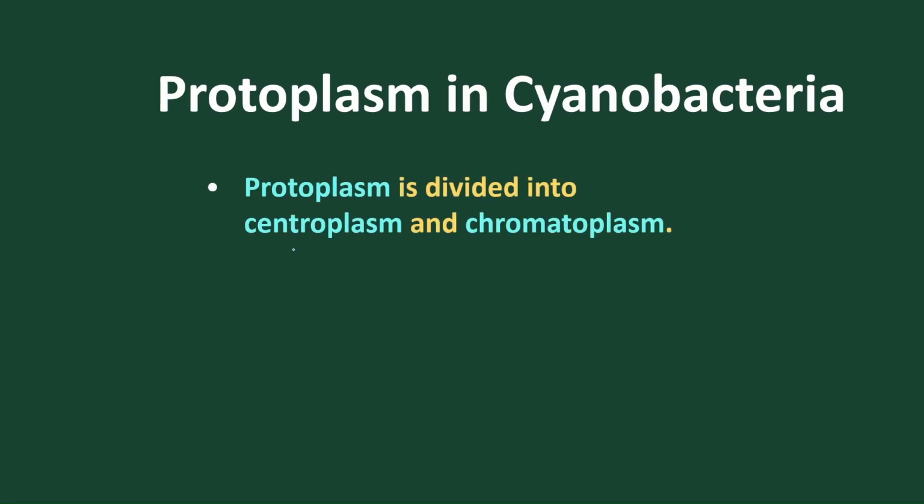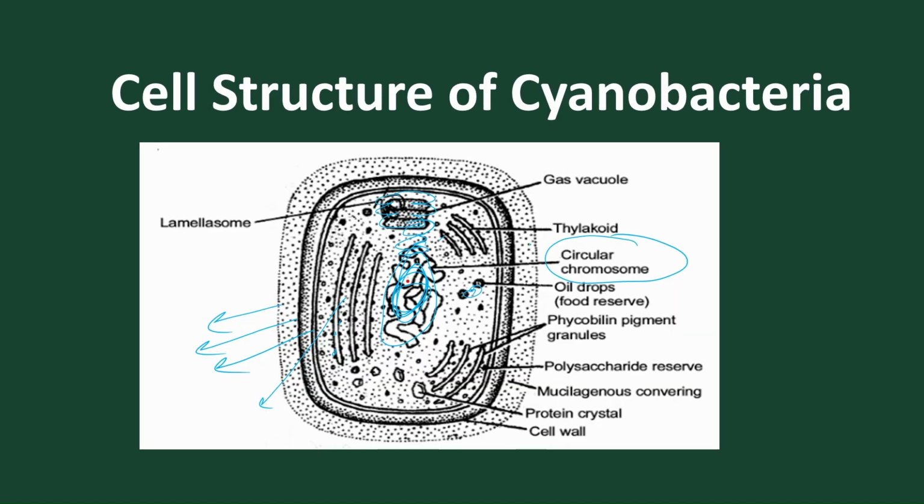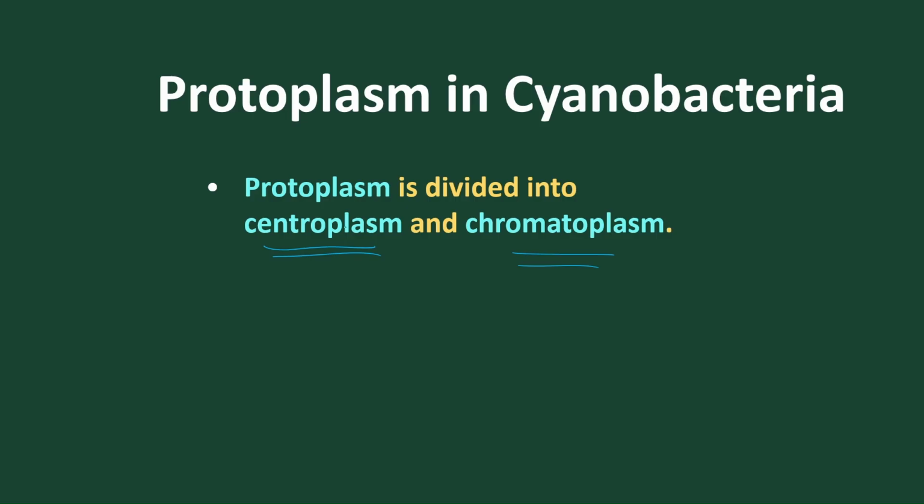So the protoplasm is divided into centroplasm and chromatoplasm. The outside, peripheral part is called the chromoplasm. Why is it called chromoplasm? Because it is colored. Why does it look colored? Because the thylakoid membranes with pigments are present. But the inner mass is called the centroplasm. It is colorless, because the nuclear DNA is present there. So the protoplasm contains the centroplasm, which is colorless, and the chromatoplasm, which is the colored form.